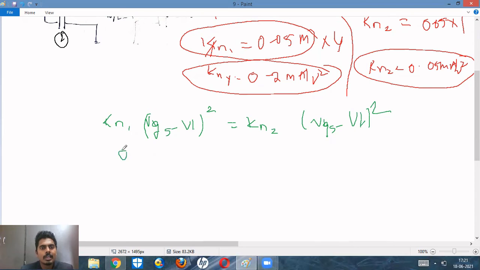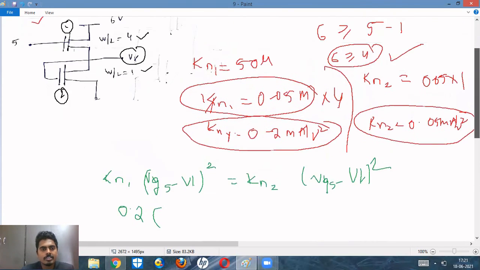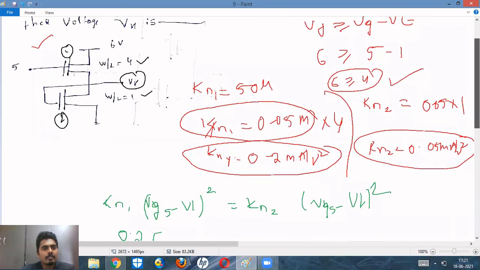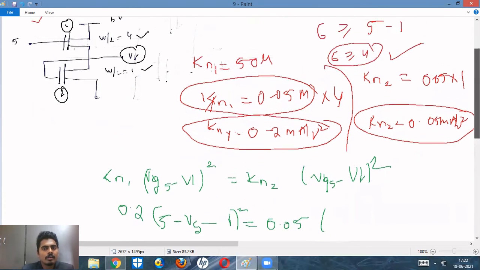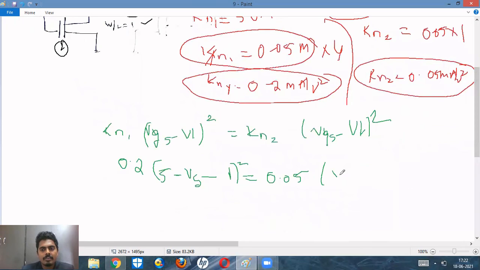What is Kn1? Kn1 is nothing but 0.2 into (VGS minus VT) whole square. What is Vg for the first transistor? Vg is nothing but 5 minus Vs, which is unknown, right? Minus Vt, and Vt is nothing but 1, squared, is equal to Kn2, that is 0.05, into VGS. What is VGS? Vg minus Vs. Vg is nothing but Vd, that is nothing but Vx, right? Vs is grounded, 0. So this is Vx minus 0 minus Vt, which is 1, squared, right?